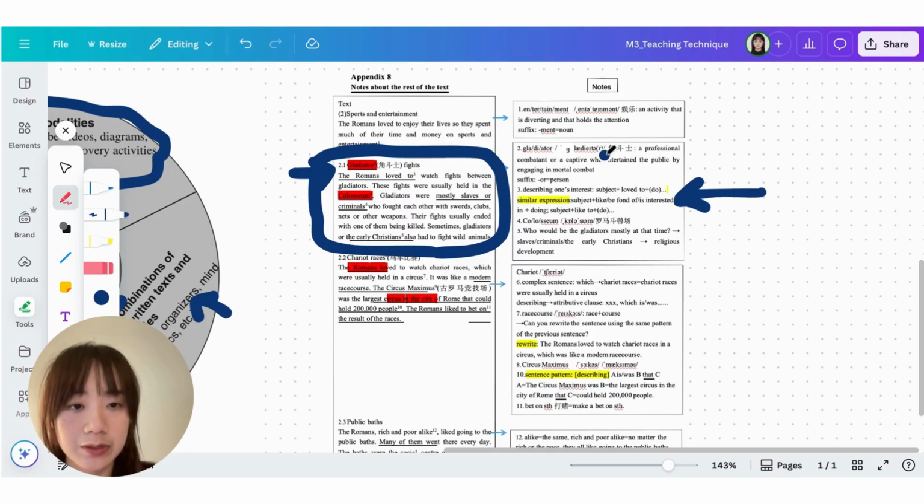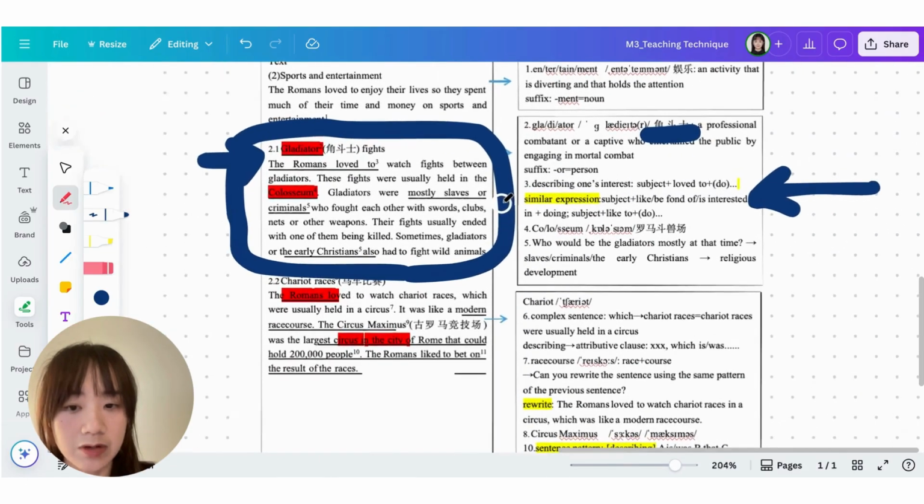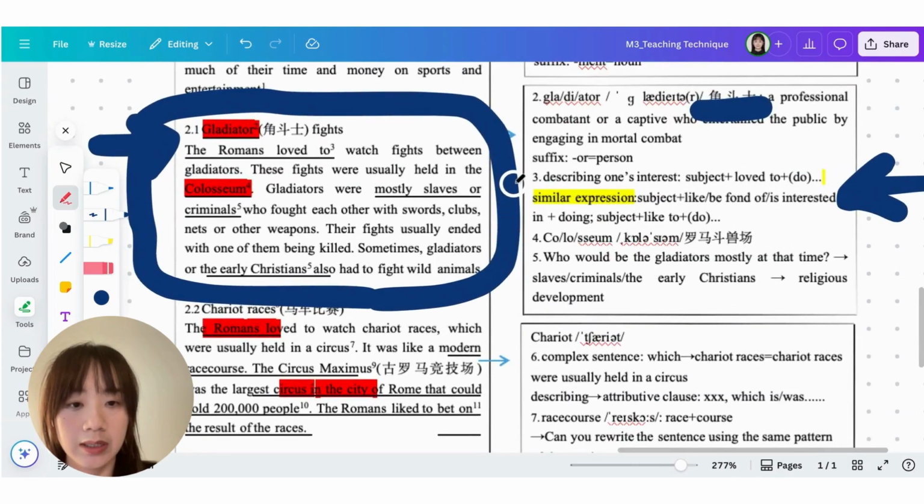First, I'm going to introduce what the subject-specific word means in Chinese, because I assume that some of the students' English is not that strong. So I would use their first language to explain the words to them to better support their understanding. And then I am going to introduce some sentence structure, which, as you can see in the third point, where a certain type of sentence structure is used to describe one's interest.